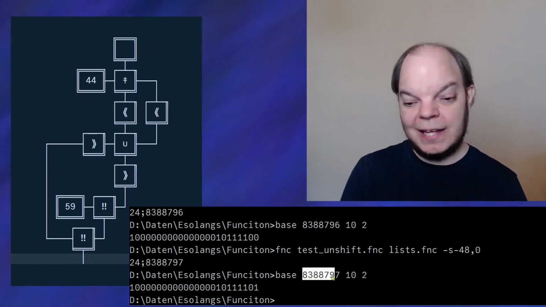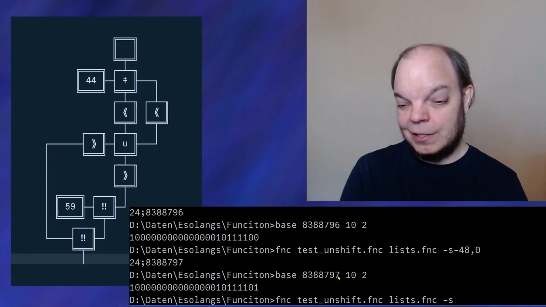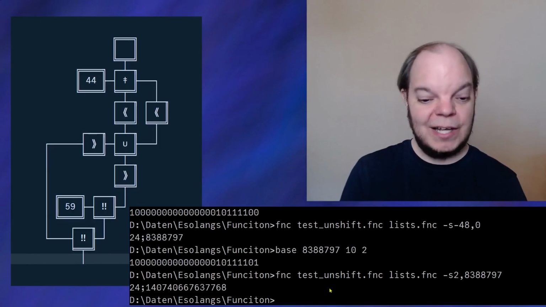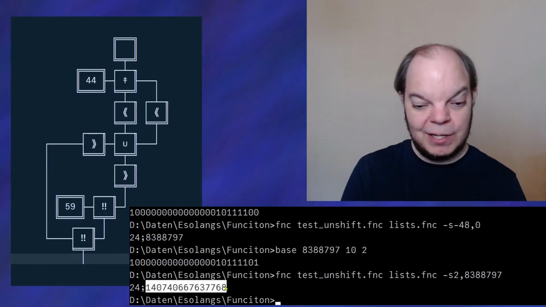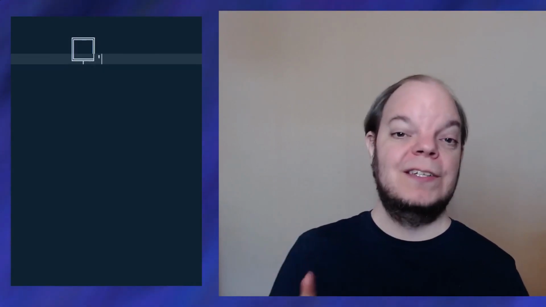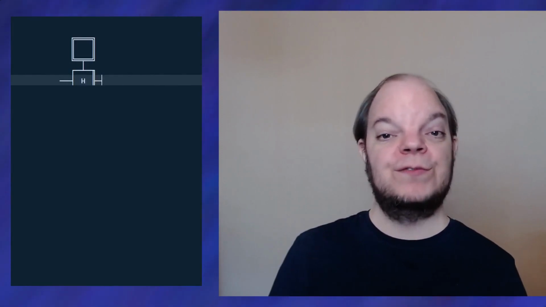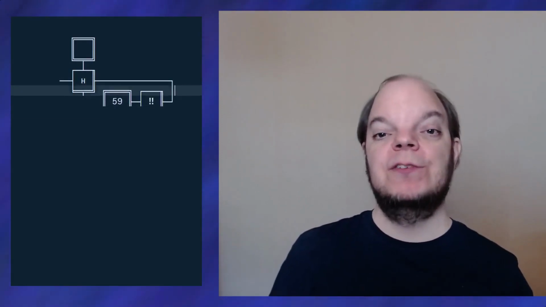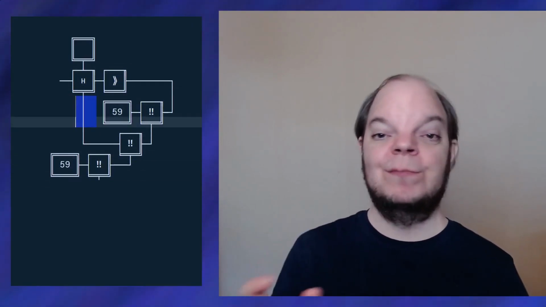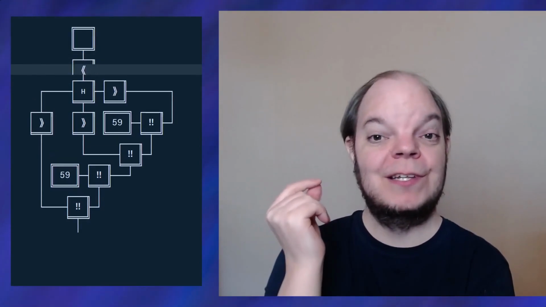Now let's take that list and add another number to it. So for example, let's say we want to add the number 2 to that list, and now of course we get an even bigger number, which I'm going to put in my clipboard for later. Now in order to test the shift function, we only need one integer from standard input, but we're going to deal with three return values from the shift function. Once again, I'm going to concatenate everything up with semicolons, so we will get three numbers with semicolons between them. I forgot to turn the input into an integer.